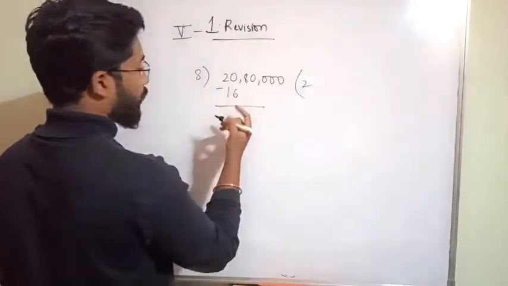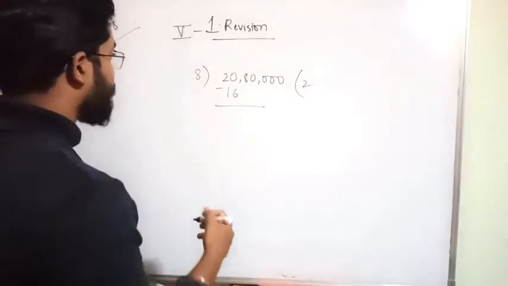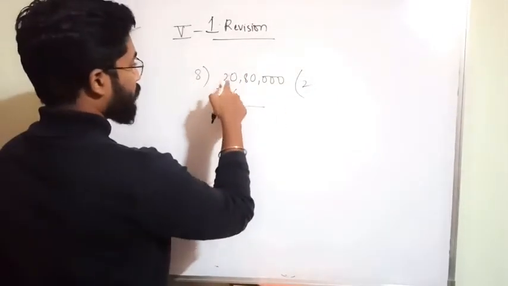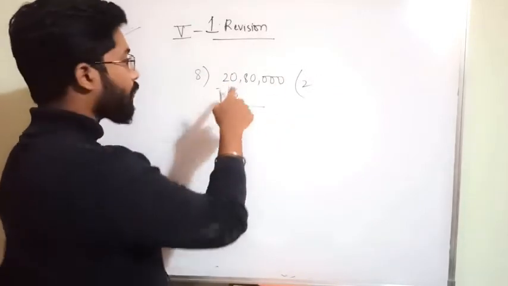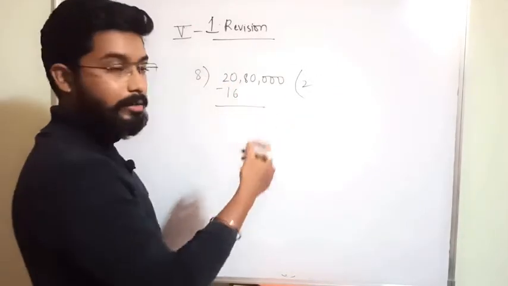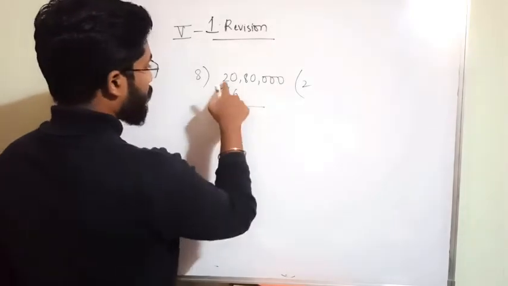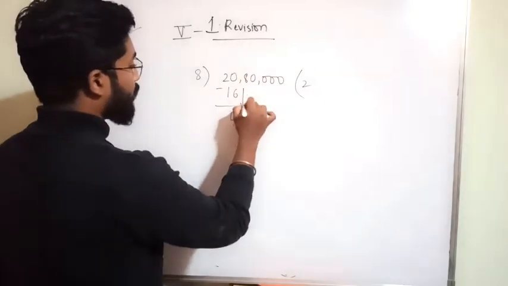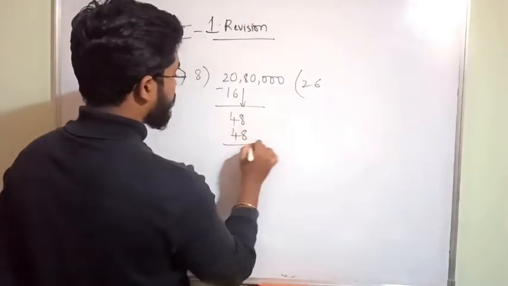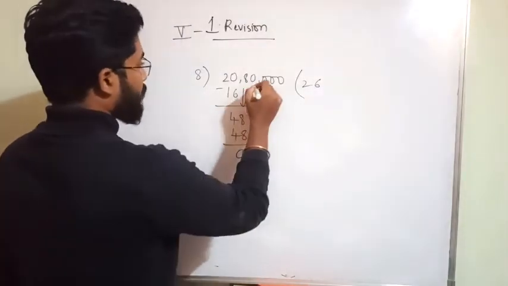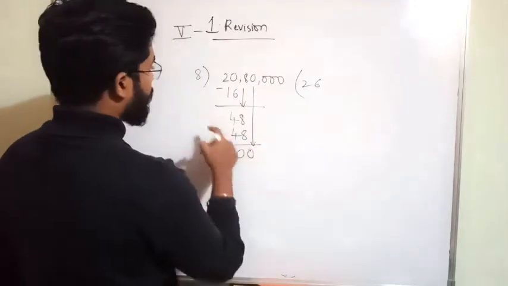Once again I'm doing from the starting. 8 2s are 16. It is nearer to 20, no? It should not be bigger, it should be near to or equal to this number. So we got 4 here. 20 minus 16 is 4. Next bring down 8. 8 6s are 48. You got 0. Next bring down this 0.